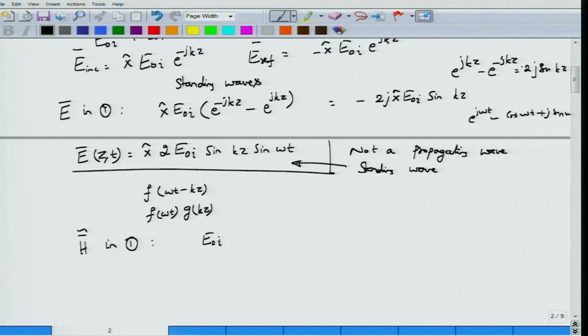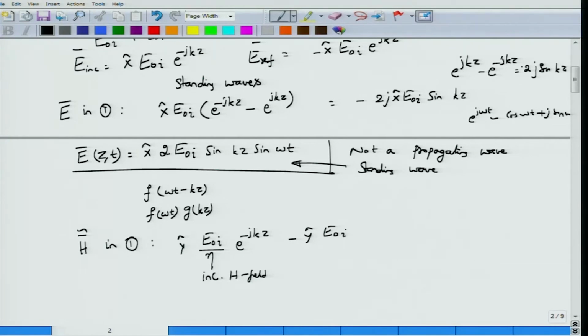One component is the incident component, which would have the amplitude E0i by eta, the direction being y, and then you have e power minus jkz. So this is the incident magnetic field. Now there is also a reflected magnetic field, which will be directed along the minus y hat direction.